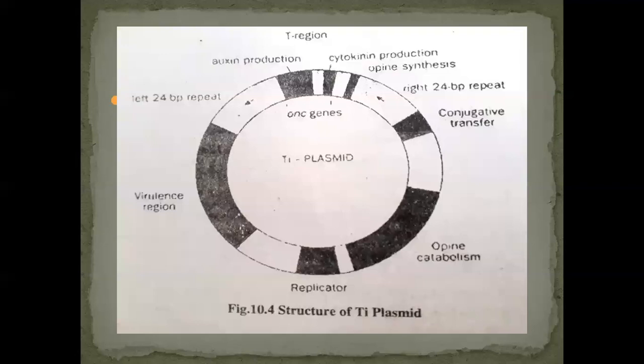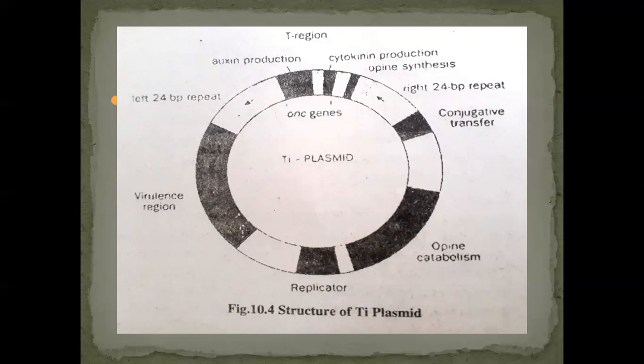Now the structure of the plasmid. Naturally they occur, but there are also some artificial plasmids. Depending on the need, the natural plasmids are modified. Now we are seeing the plasmid structure.